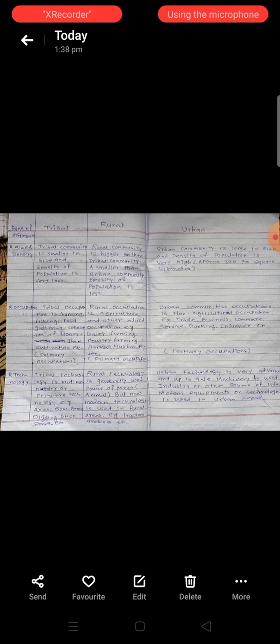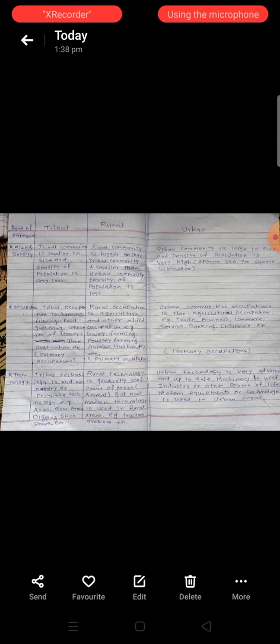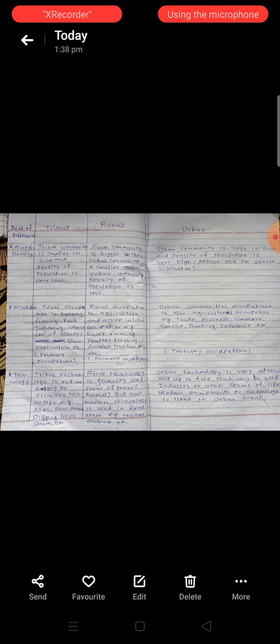Approximately 100 to 400 or 500 people live in one pada or tribal area, so the tribal community is small in size and the density of population is very low. Why? Because the population size is very small.